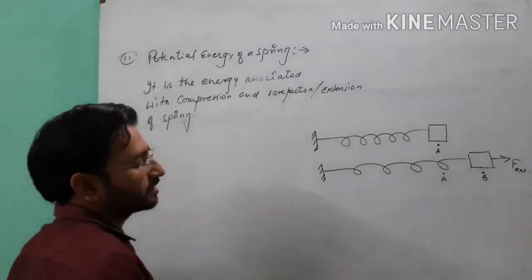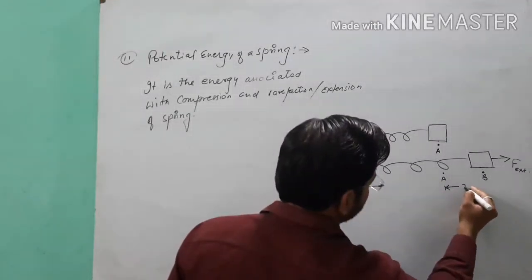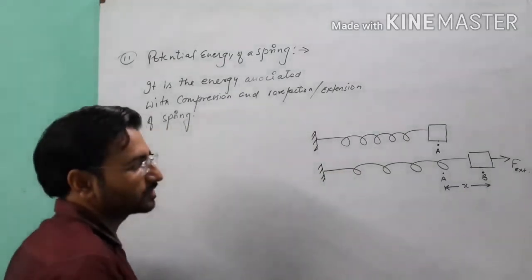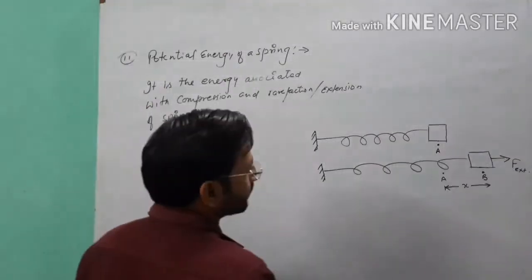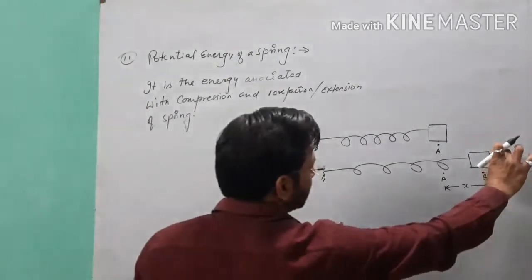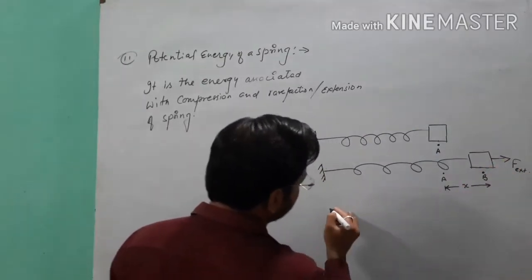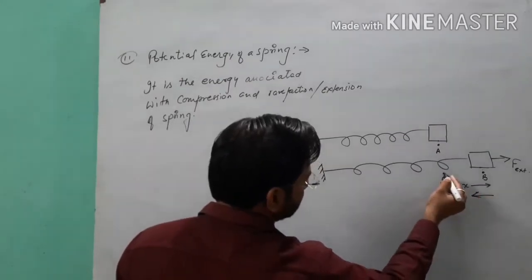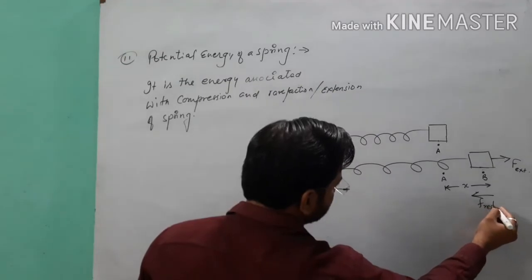So when we apply the external force on that spring, the spring will displace from its mean position, means from its initial stationary position A to B, by displacement x. If we release the spring from this external force, the spring will come again toward its initial position A, by the restoring force.